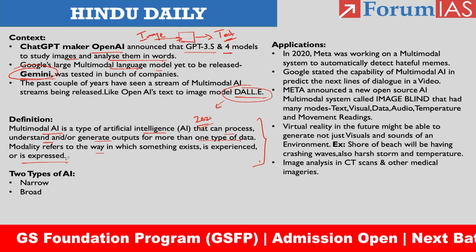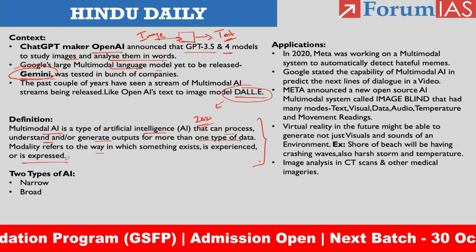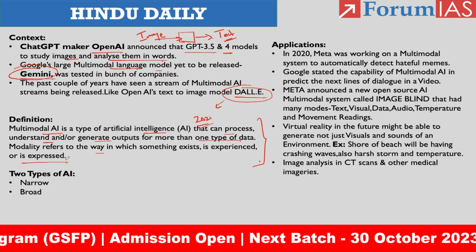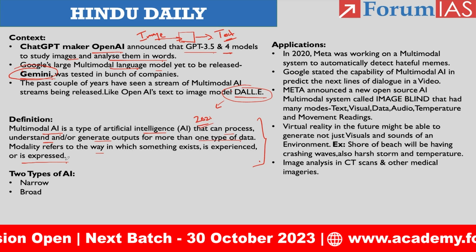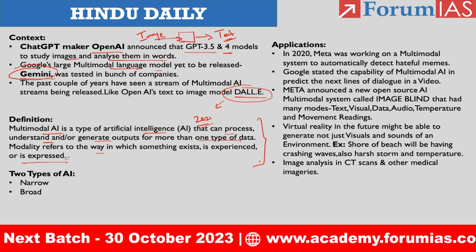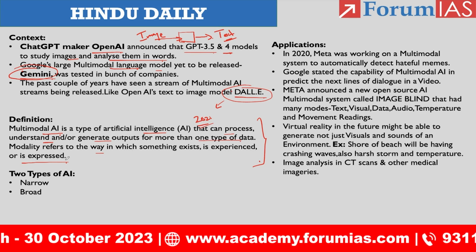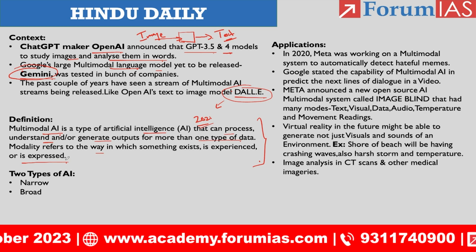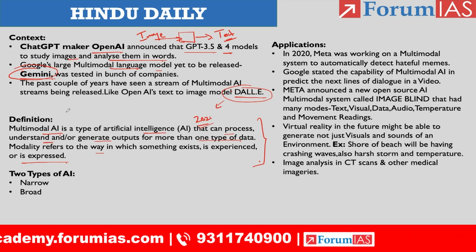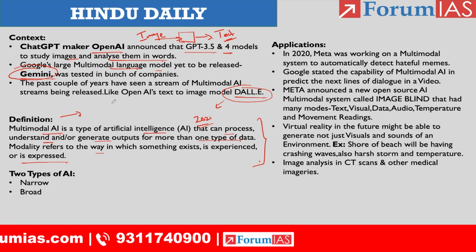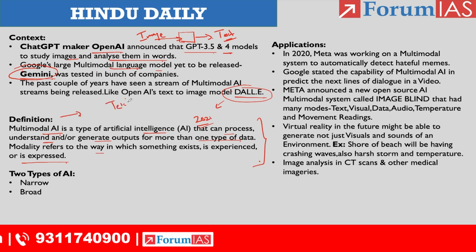In such a way, to accomplish certain work, we have been creating a system to accept several inputs, and the output also will be in the form that we desire. So this is the basics behind multimodal AI. Previously, if we provided a text input, then the text output would be there.